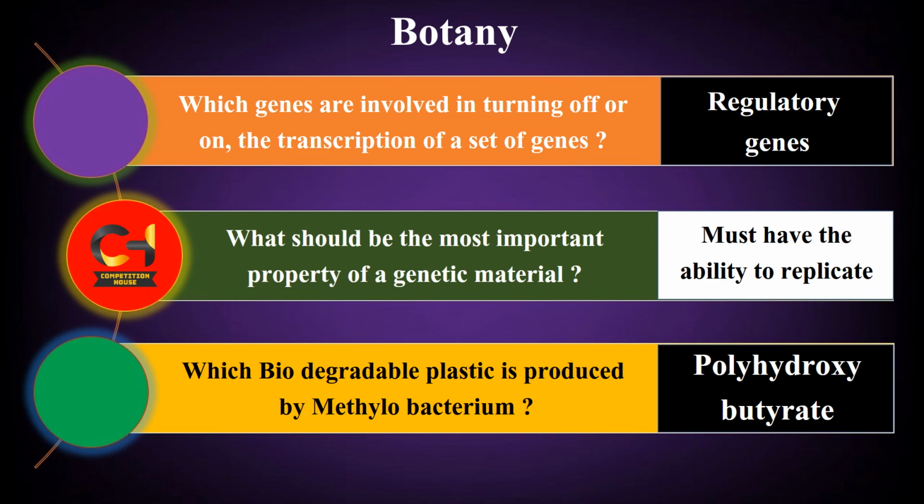Which genes are involved in turning off or on the transcription of a set of genes? Answer is regulatory genes. Next question, what should be the most important property of a genetic material? Answer is must have the ability to replicate. Next question, which biodegradable plastic is produced by Methylobacterium? Answer is polyhydroxybutyrate.